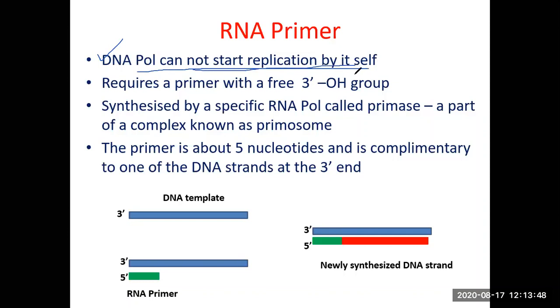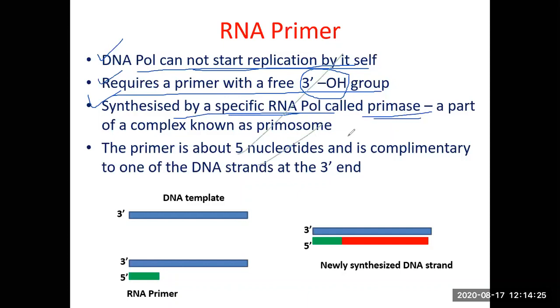What we call de novo replication. So all of them will require a primer, and they are capable of extending that primer from the free 3-hydroxyl group. So you need a primer with a free 3' hydroxyl group. DNA pol 1 or DNA pol 3 can extend the DNA chain at this free 3-hydroxyl group. This primer is synthesized by a specific RNA polymerase, which is called primase.